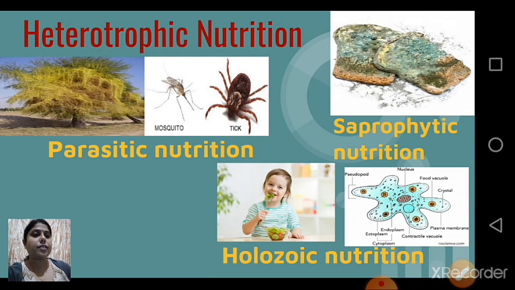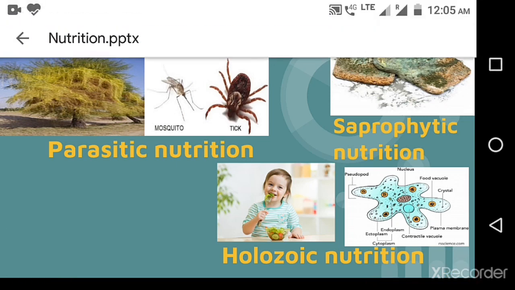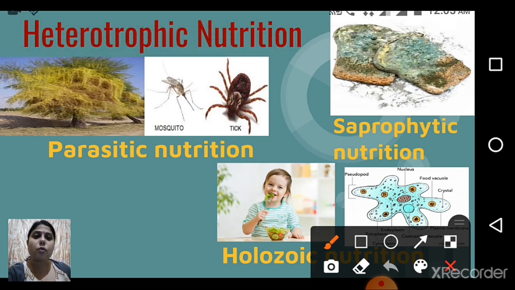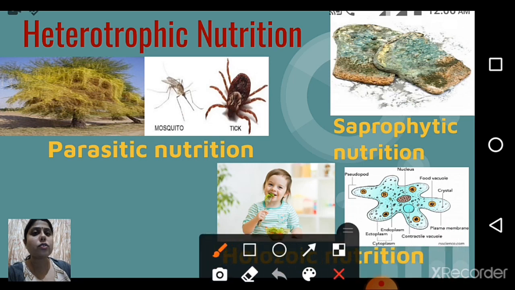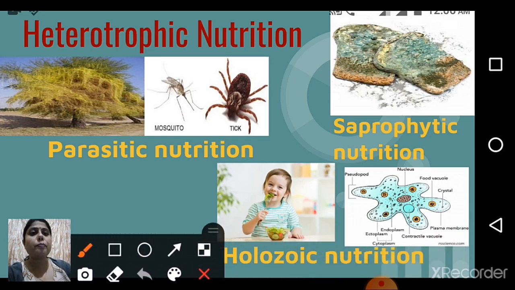Here, what we can see, that was all about autotrophic nutrition. Now we are coming to heterotrophic nutrition. I told you that heterotrophic nutrition is broadly divided into three parts. First, as you can see on the slide, parasitic nutrition, saprophytic nutrition, and holozoic nutrition. So parasitic nutrition first of all. I think you can identify the first plant. That is cuscuta. Second is a mosquito, and this is a tick.